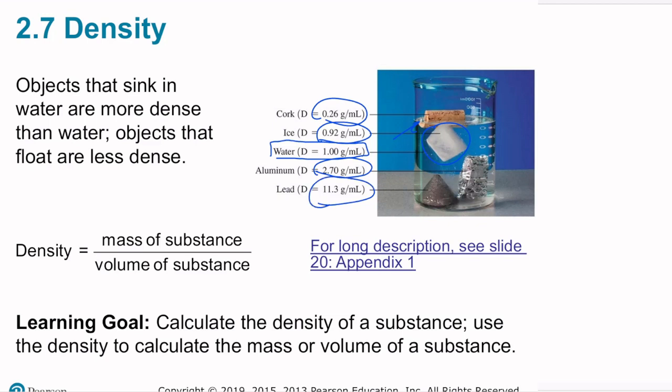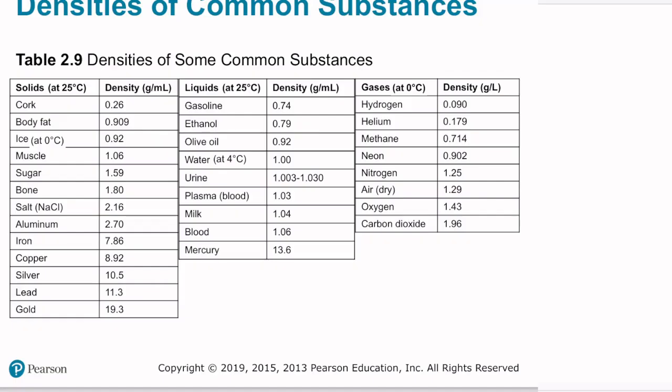Density is an intrinsic property which doesn't depend on how much substance you have, because you're dividing the mass by the volume, which makes it independent of the amount of substance. For substances like aluminum and lead, their density doesn't change from one sample to the next. For substances that can vary, like body fat and cork, the density can change from one sample to the next.